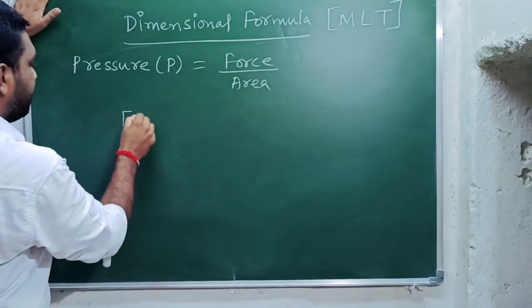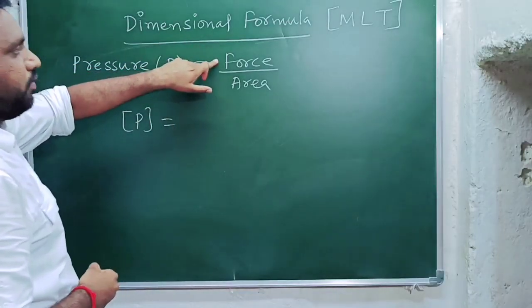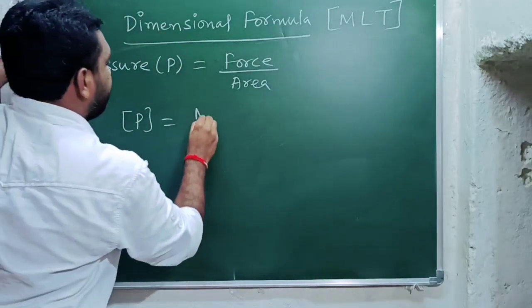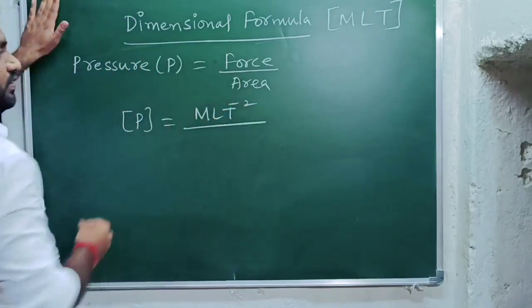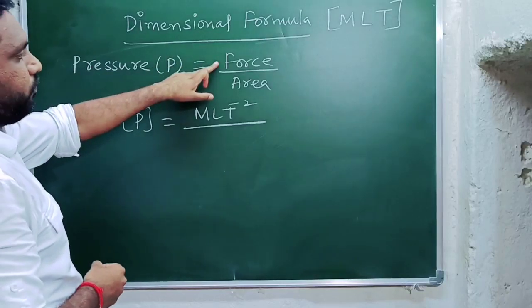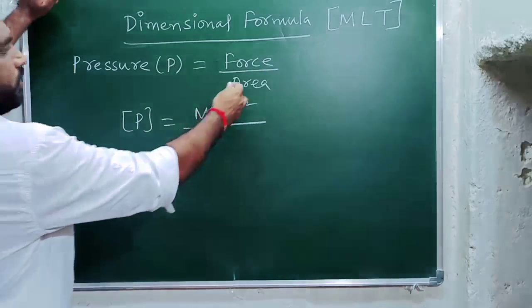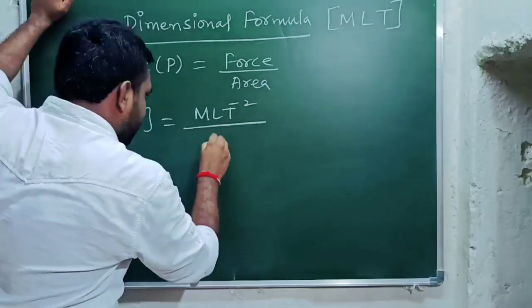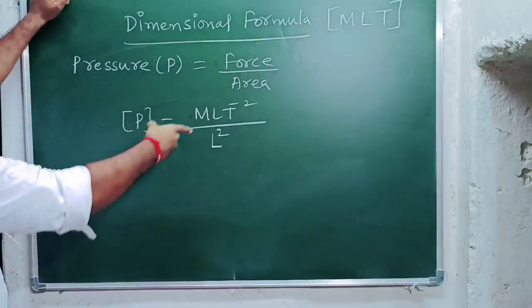So now the dimension formula of pressure is given by, we know that the dimension formula of force is given by M L T to the power of minus 2. Just now I explained in the previous examples, the dimension formula of force is M L T to the power of minus 2. Instead of force I am writing that. Area also we know. What is the dimension formula of area? L to the power of 2. Okay, just now I explained this one.